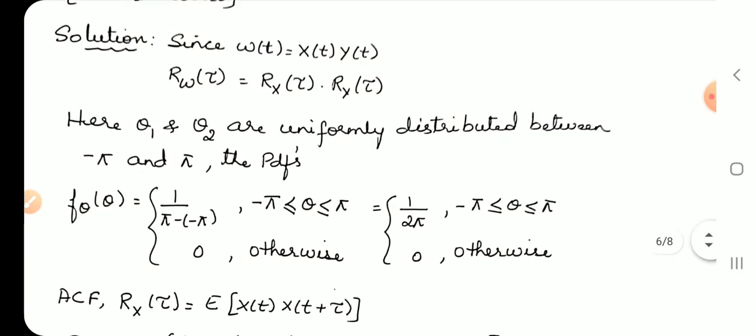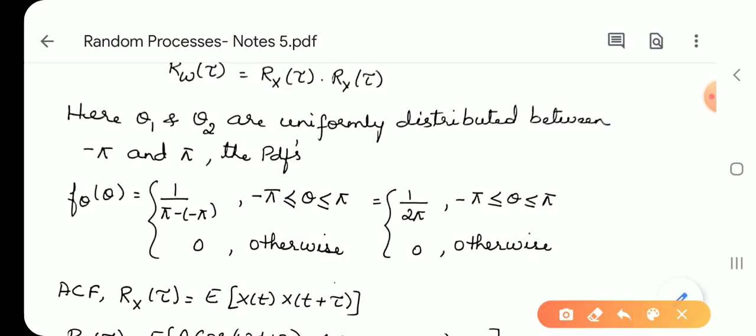By the definition, the PDF of a uniform distribution is f theta of theta equal to 1 by b minus a, that is 1 by pi minus of pi. It becomes 1 by 2 pi for minus pi less than or equal to theta less than or equal to pi, 0 otherwise. So this is the value of f theta of theta.